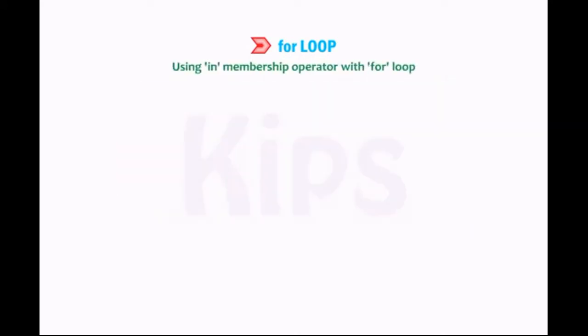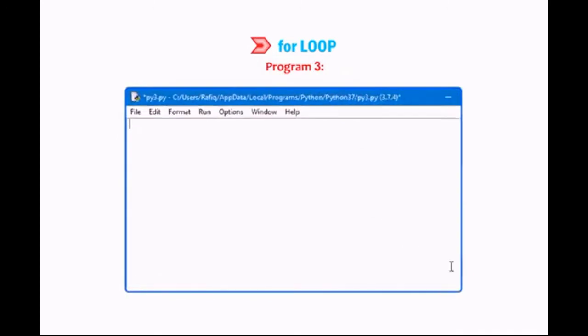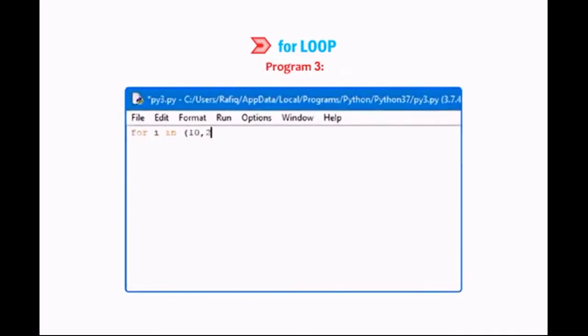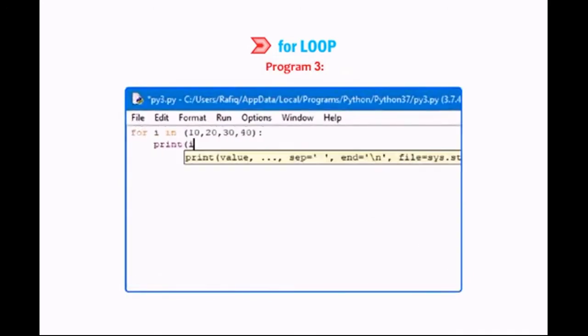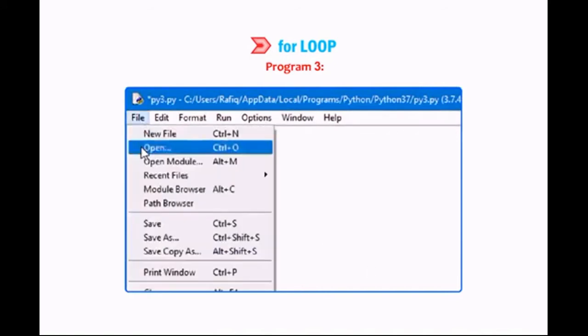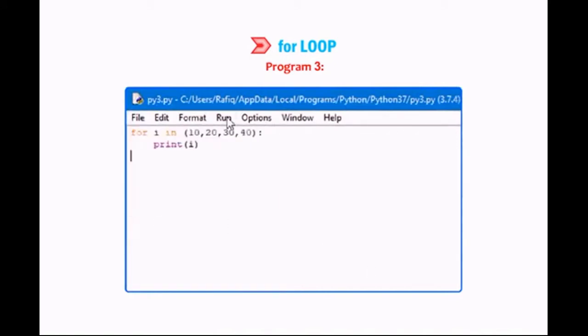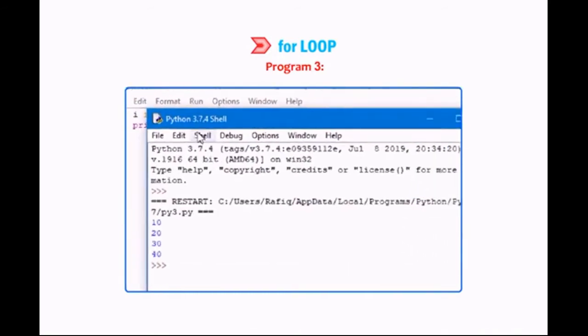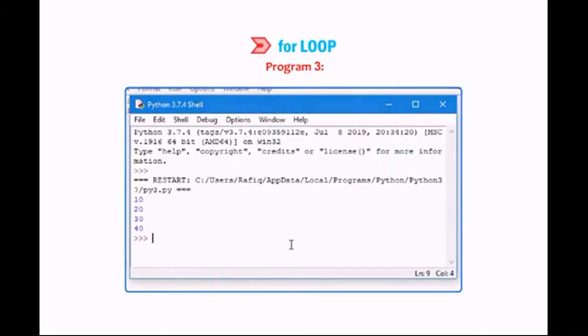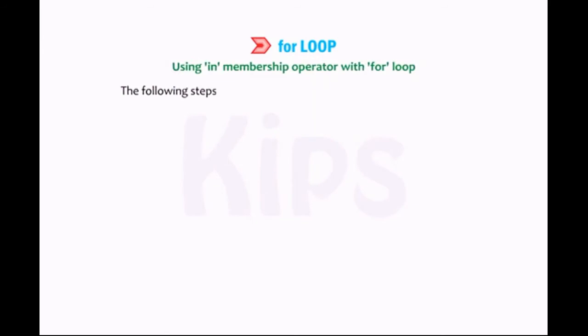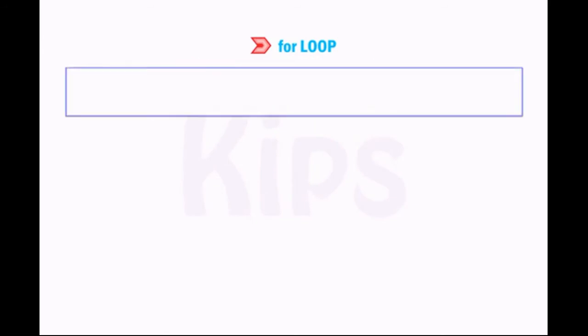Using the in membership operator with for loop. Consider the following example, Program 3. The following steps are involved in the execution of the for statement.